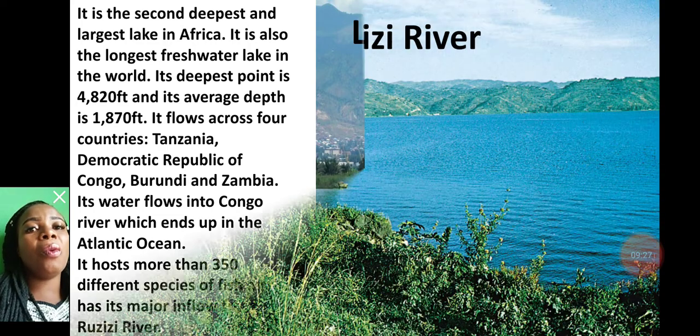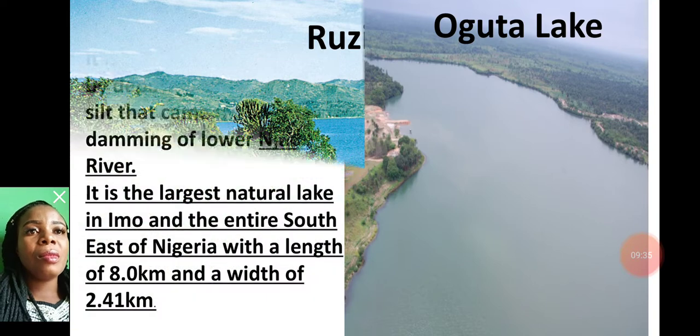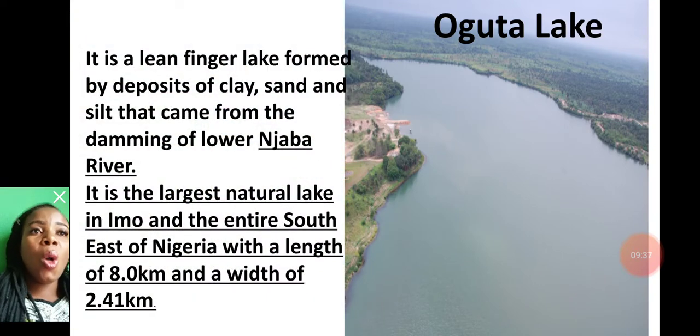and it has its major inflow from Ruzizi River. This is Ruzizi River, the major inflow to Lake Tanganyika. Now the next one is Oguta Lake. We are coming down to Nigeria.